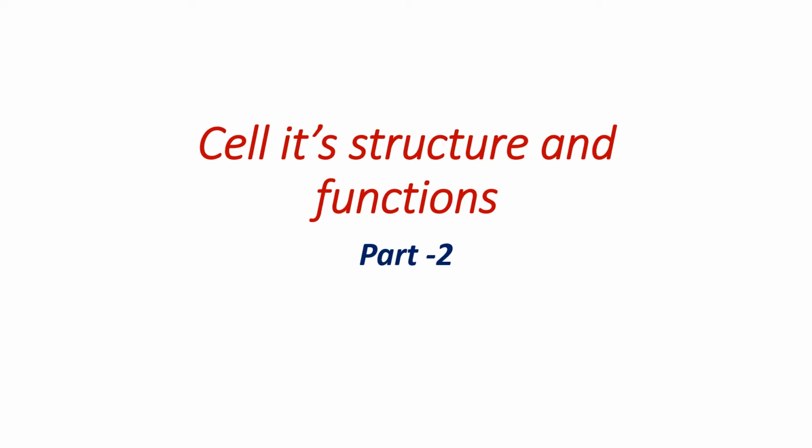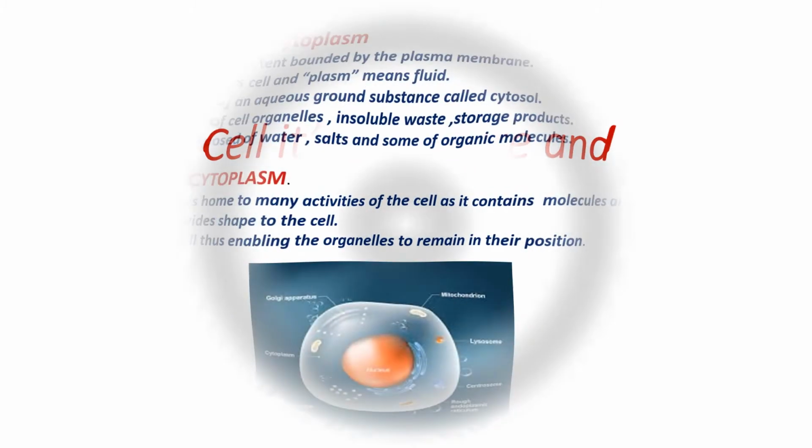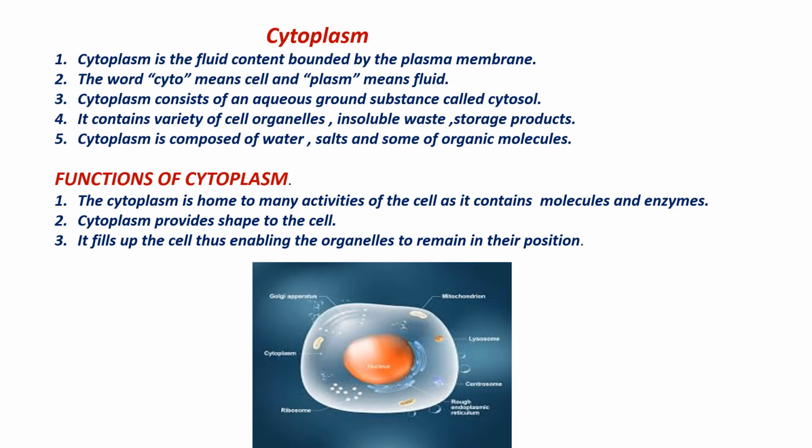In part 1 we have already discussed plant cell, animal cell and their differences, and we learnt about the nucleus. I will provide that link in the description box. Please follow it once. So let us start part 2. Right. In part 2 we are going to learn, first, about the cytoplasm.